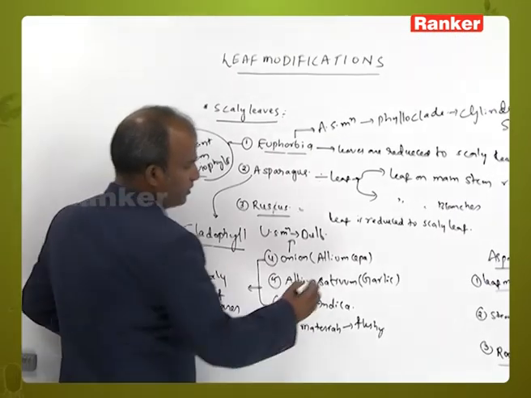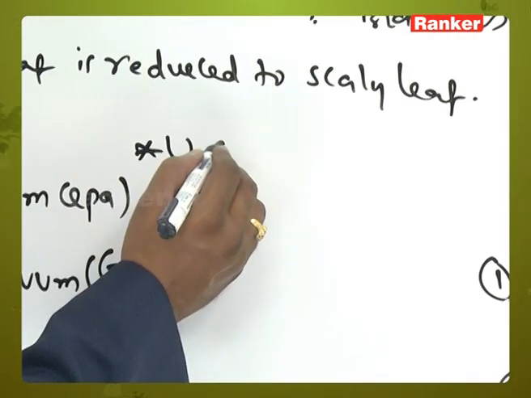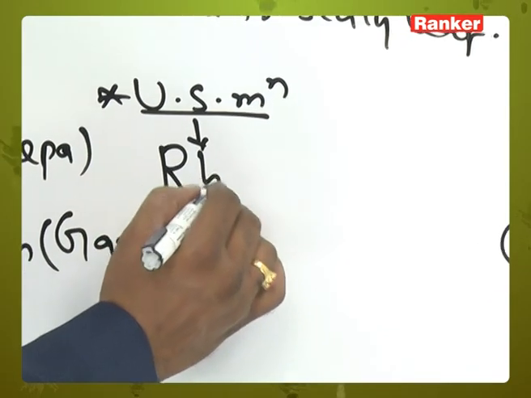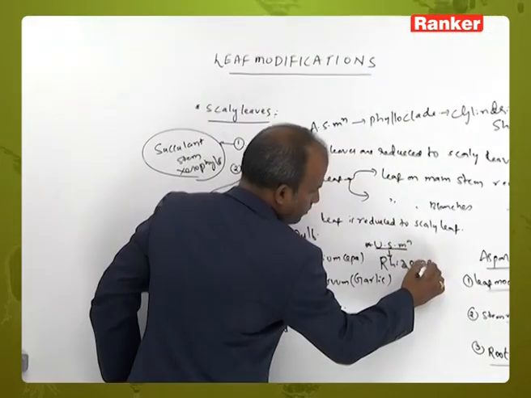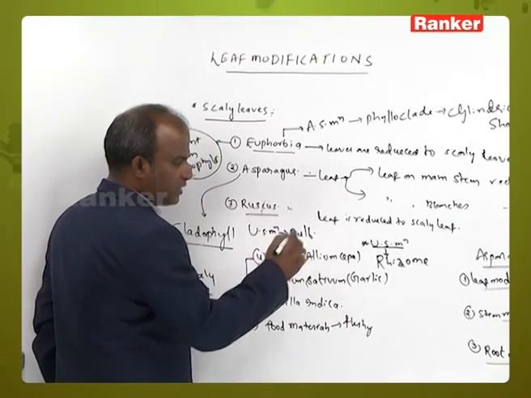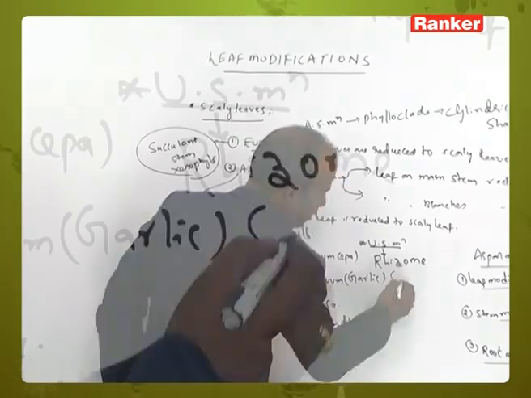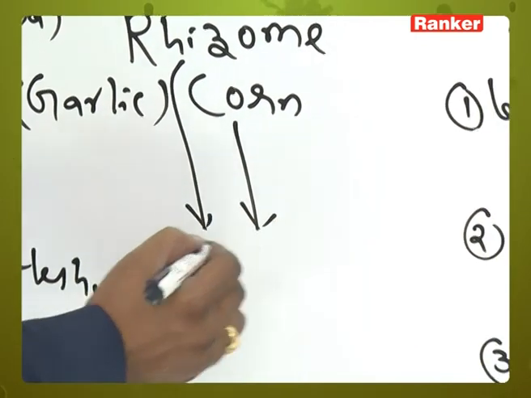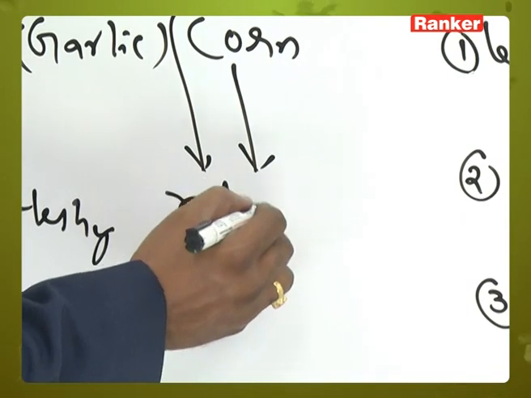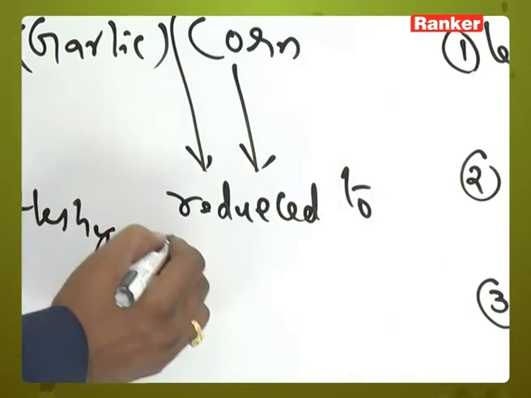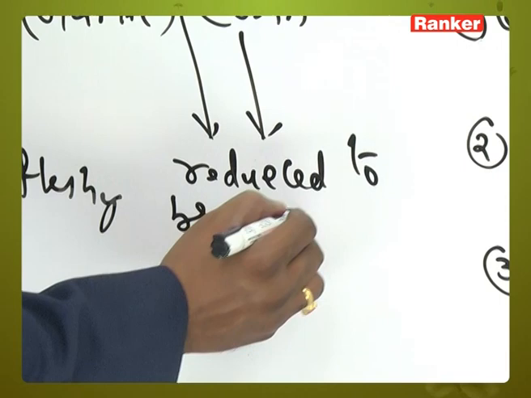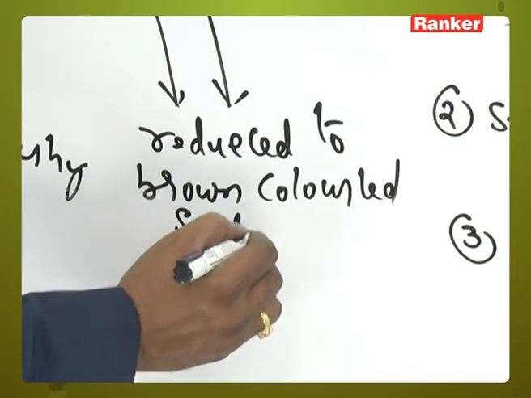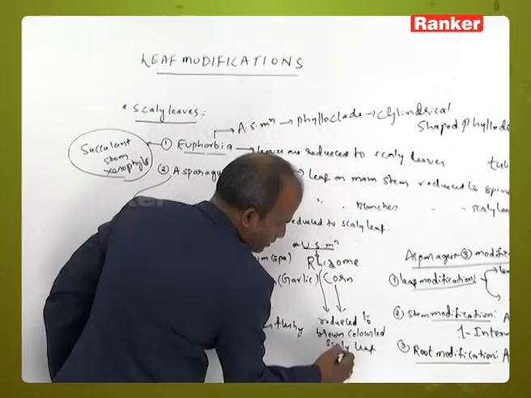Whereas in underground stem modifications, that is rhizome and corm, the leaves are reduced to brown colored scaly leaf.